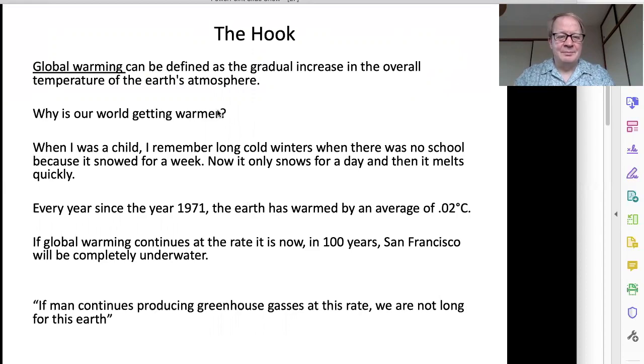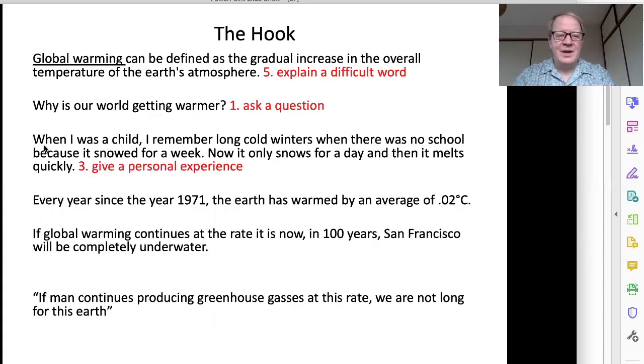The first one, global warming can be defined as the gradual increase in the overall temperature of the Earth's atmosphere. So this is explaining a difficult word with more difficult words, anyway. Number 2, why is our world getting warmer? This is asking a question. This is called a rhetorical question.